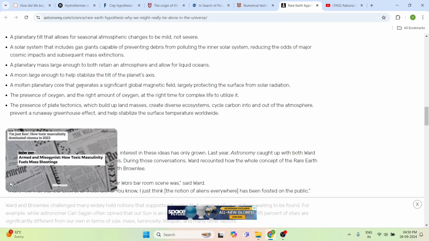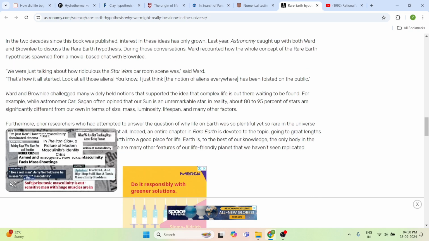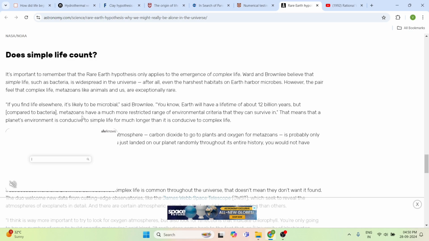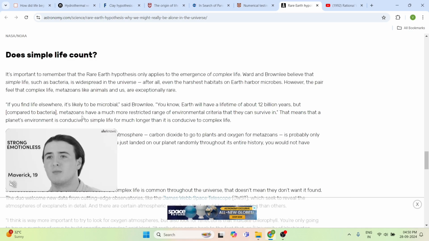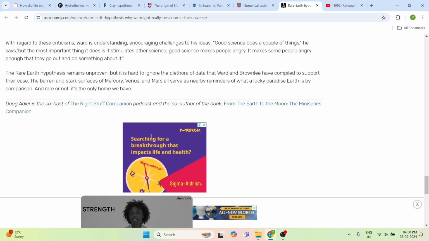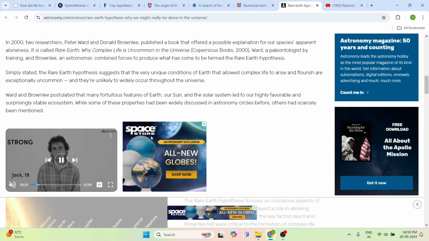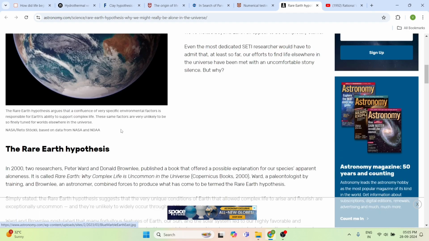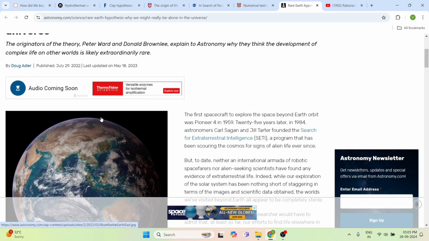There are many points here describing how rare Earth's conditions and climatic conditions are, and how exceptionally different it is from other planets. You can go through this entire article to understand why Earth is the most rare. Simply put, how suitable Earth is